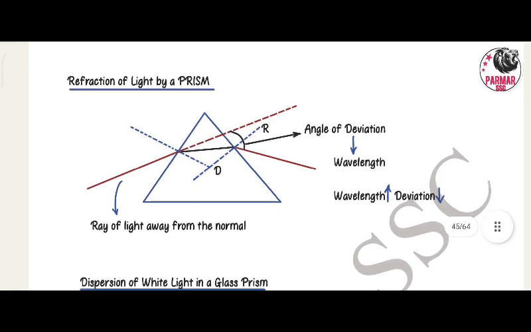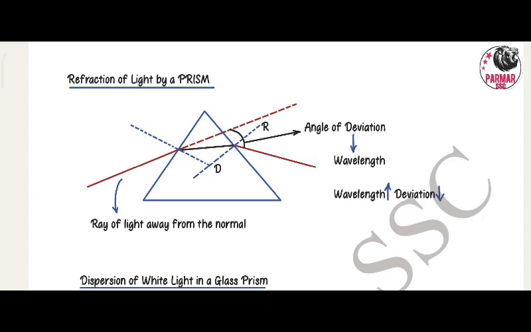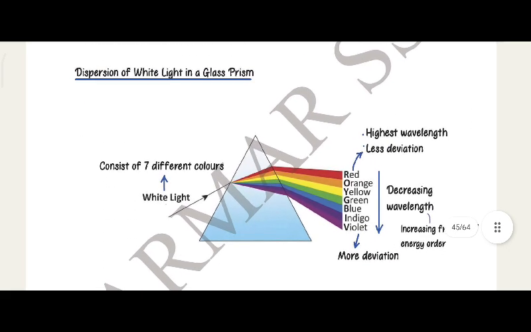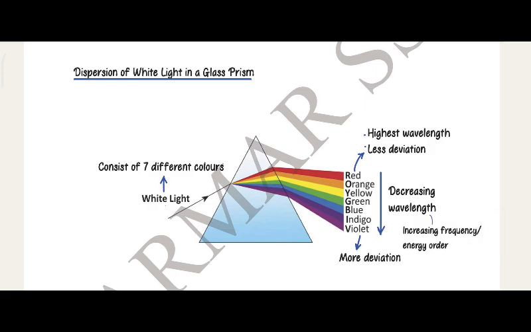Refraction of light by prism. Ray of light passing through prism bends away from the normal, and angle of deviation. Wavelength increases, deviation decreases. White light in a glass prism consists of seven different lights.